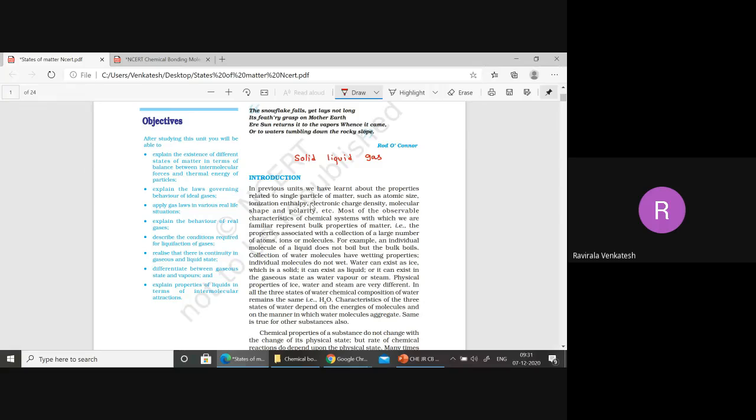Anybody knows? Bose-Einstein. Sorry, not Bose. Just a minute. Plasma state. Sorry. Above the gaseous phase is called plasma state. And below the solid state is called what? Bose-Einstein.